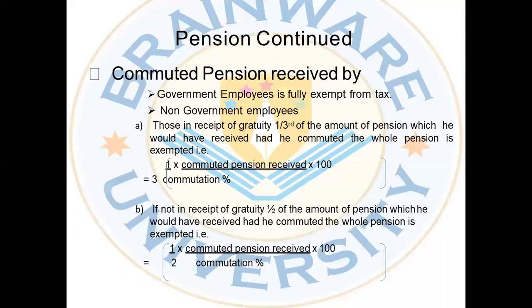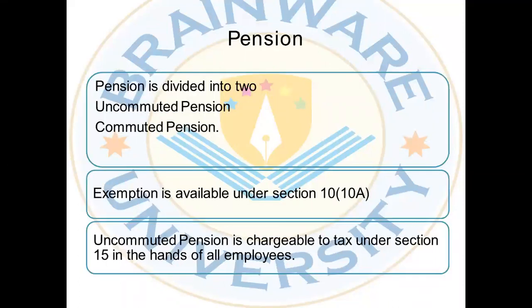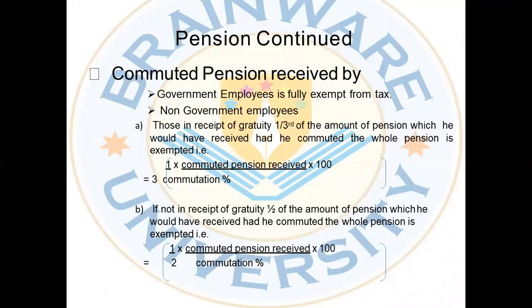So, we have seen that there are two kinds of pensions, the commuted and the uncommuted. Then the exemptions will be like this. If he is a government employee, the commuted pension is fully exempted from tax. If he is a non-government employee, and if he is receiving gratuity, then the exemption will be 1/3 of the full value of pension. And if he or she is not receiving the gratuity, then the exemption will be half of the full value of pension.